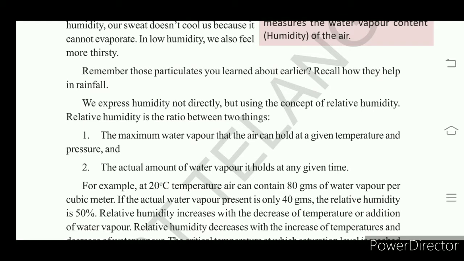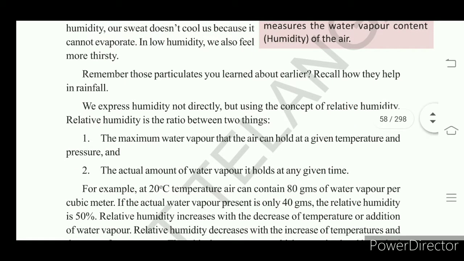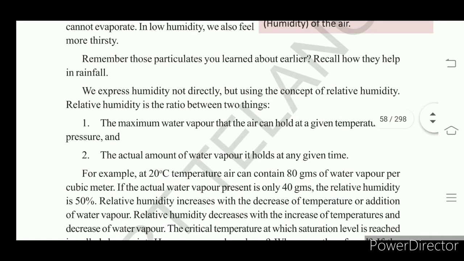Next, humidity is always mentioned in relative terms. What is relative humidity? It is a ratio.